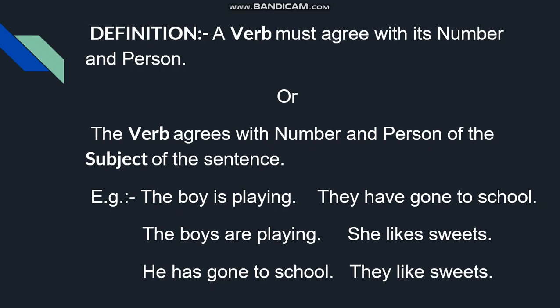Now for example, the boy is playing. Plural, the boys are playing. The boy is singular, the boys are plural. He has gone to school. He is singular, therefore has comes with singular. They have gone to school. She likes sweets. They like sweets. What is plural of she? They.